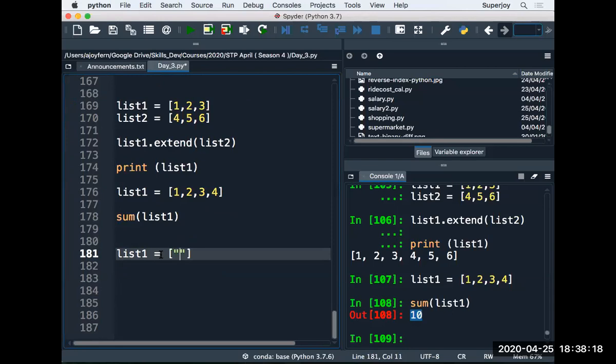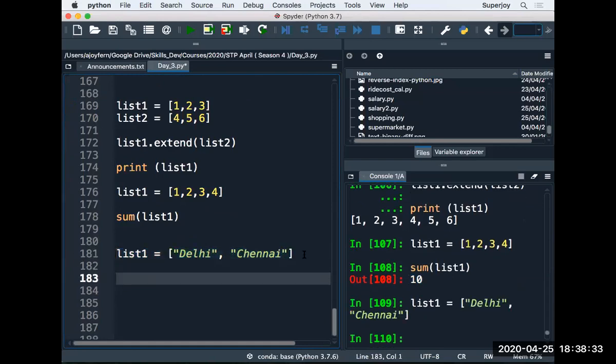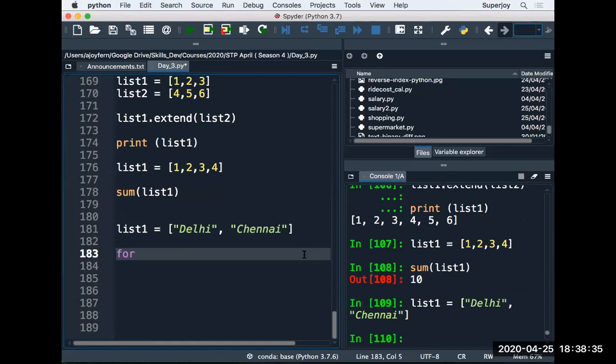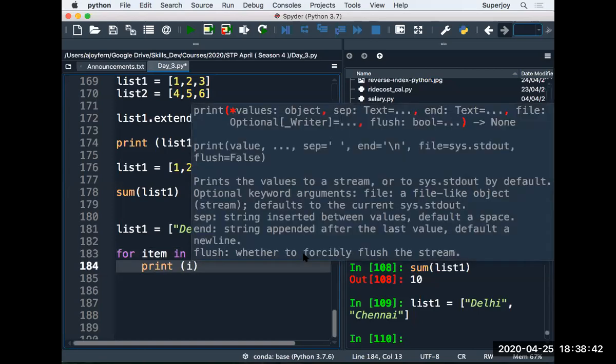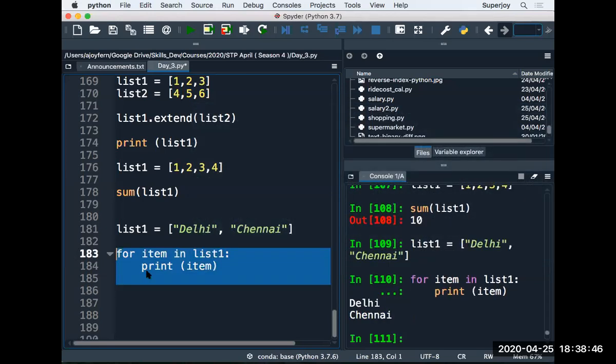One is let's say Delhi, and the other is let's say Chennai. These are the two names. Now you know we can use a for loop. For each item in list one, and then we can print the item here. So there you can see, right?